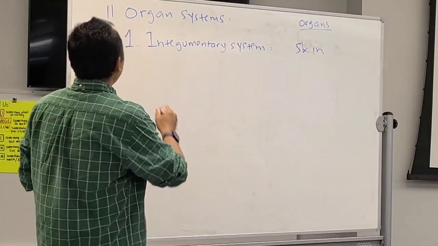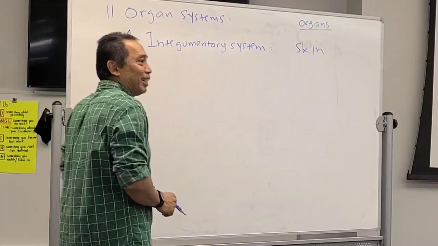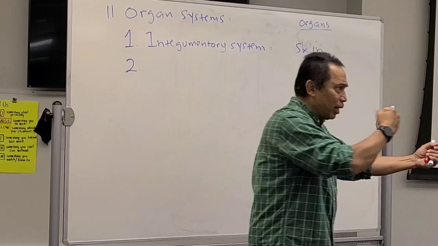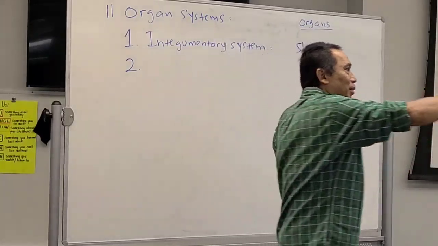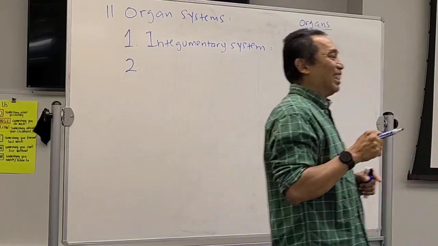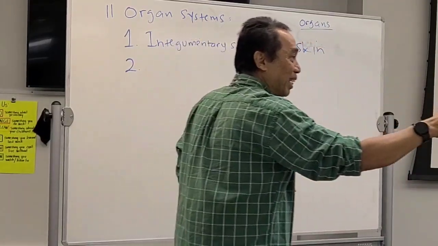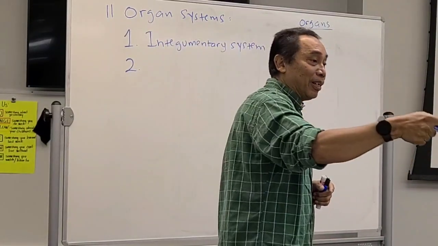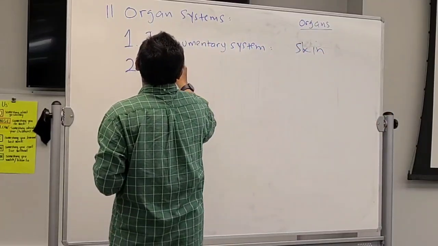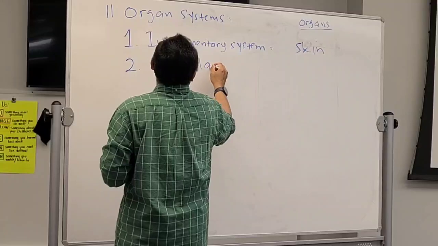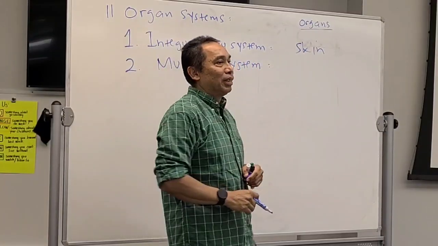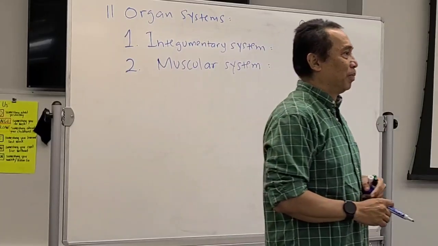Second, under the skin, you have a group of organs that move your skeleton, move your body. That's the muscular system. The muscle is called the skeletal muscle, but the system is called muscular system. What are the organs called?